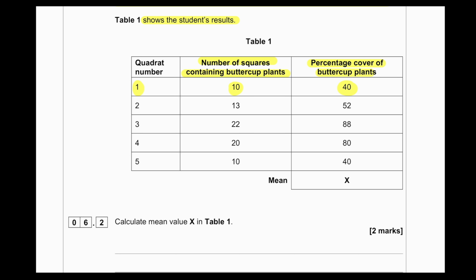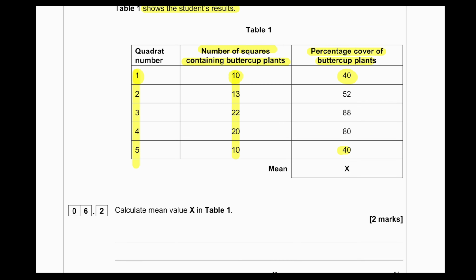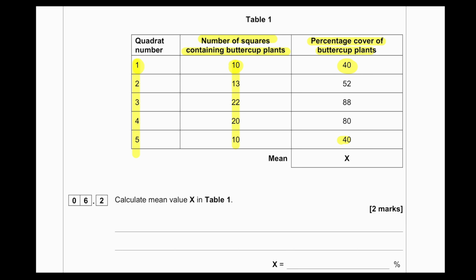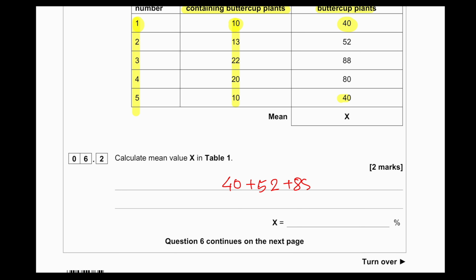And then we went on with all 5 quadrates, the number of squares containing buttercup plants and percentage cover, done. Now the mean or the average for the percentage cover of buttercup plants is not yet calculated. So let's calculate that one. We have to add all of the numbers and divide it by the number of quadrates. So the average is 60.